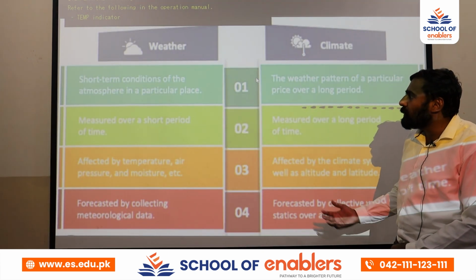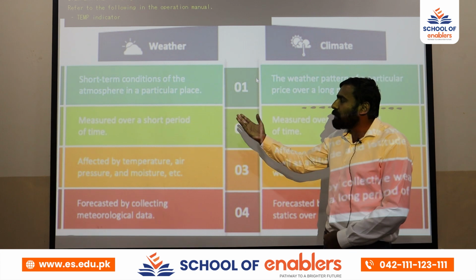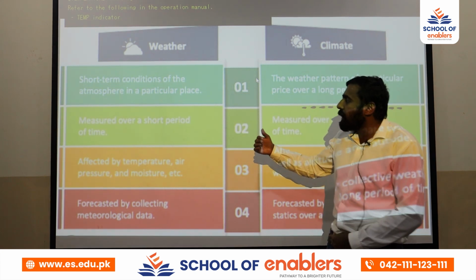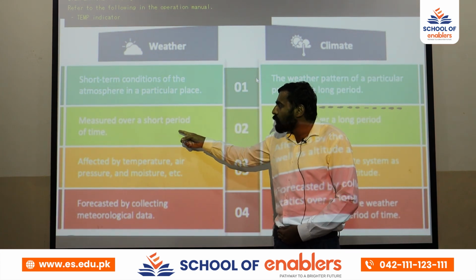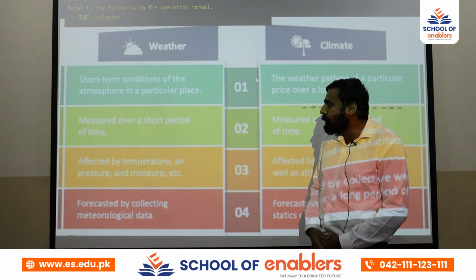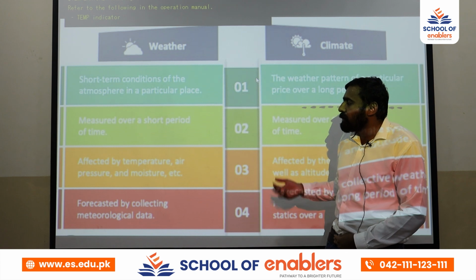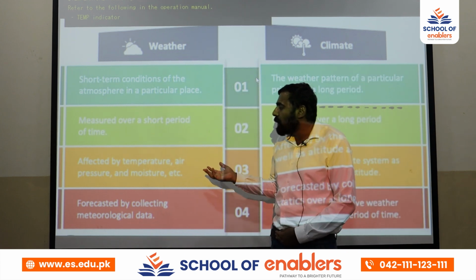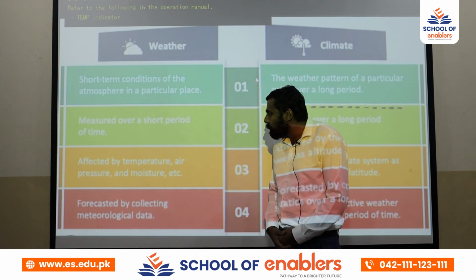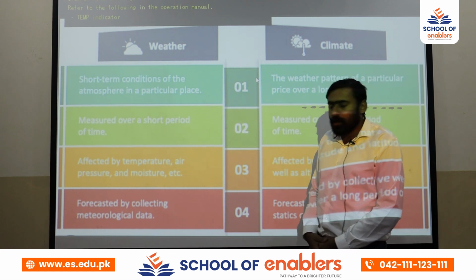Next, here are some differences between weather and climate. Weather is the short term condition, and it is measured over a short period of time. It is affected by temperature, air pressure and moisture. With the change in weather, there is a change in temperature, atmospheric pressure and the humidity of the air.